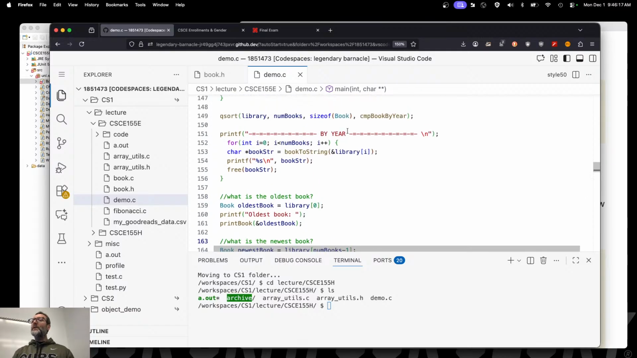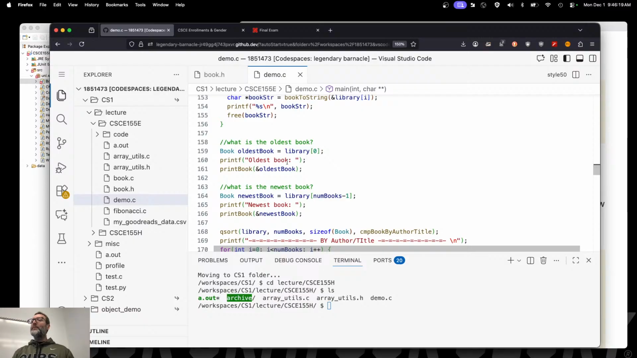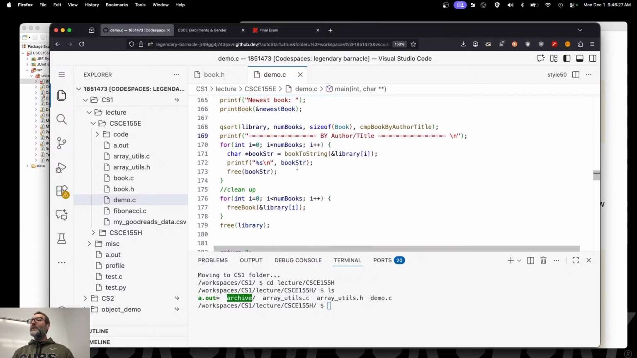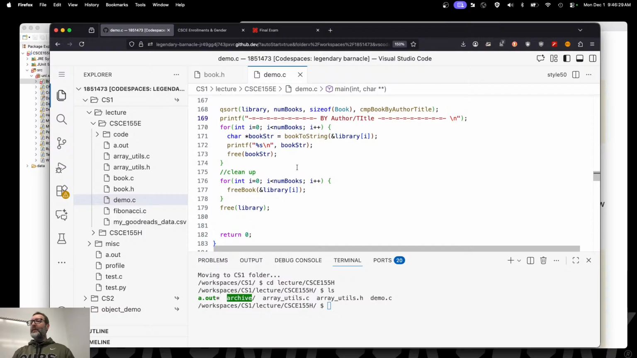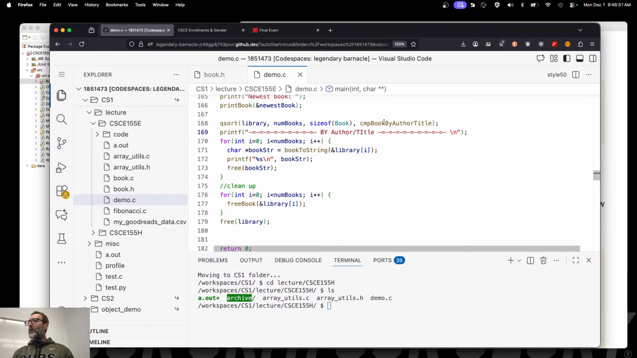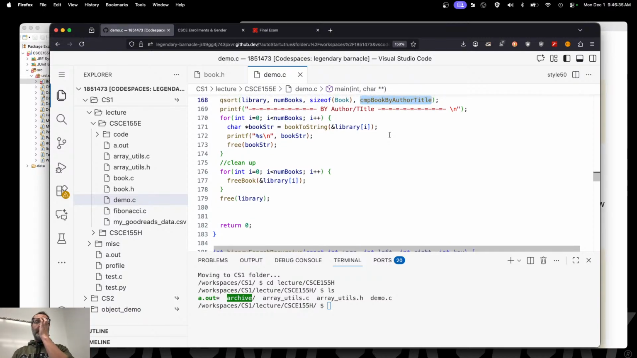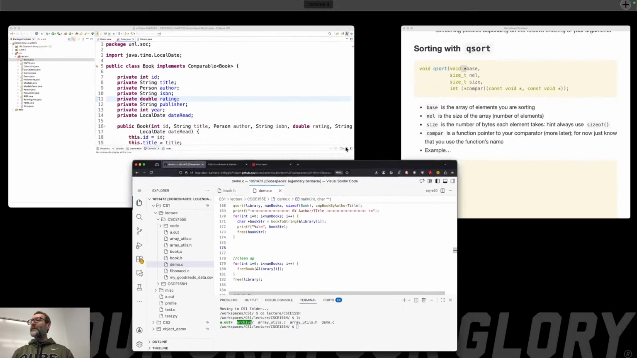Then we ask the question, what's the oldest book and what's the newest book? Well, if we sorted it by year, where's the oldest book? It's right there at the first one. There's the newest book. It's right there at the last one. Then we've got author and title, right? And then we call CMP by author title there. And then that's the last thing that we did, right? All right, great. Now let's talk about searching, right?